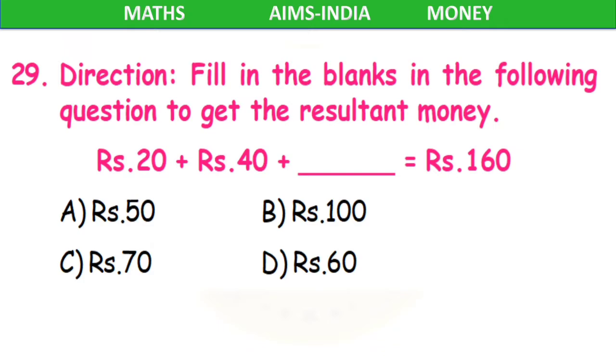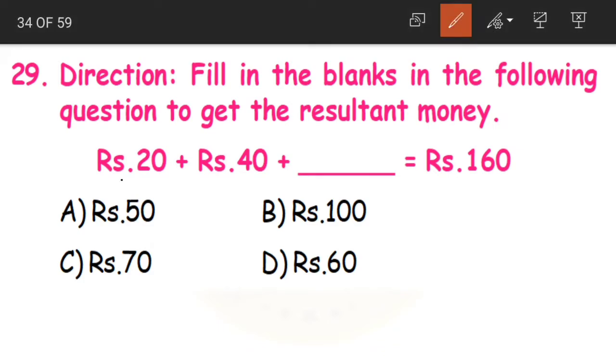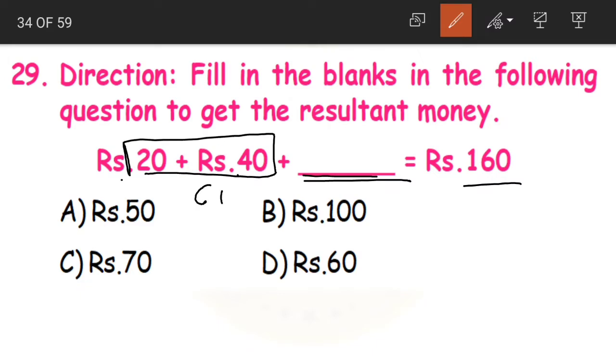Next question. Fill in the blank in the following question to get the resultant money. Here we have 20 rupees plus 40 rupees plus dash is equal to 160 rupees. 20 plus 40 is how much, children? 60 rupees. So it is nothing but 60 rupees plus dash is equal to 160 rupees.